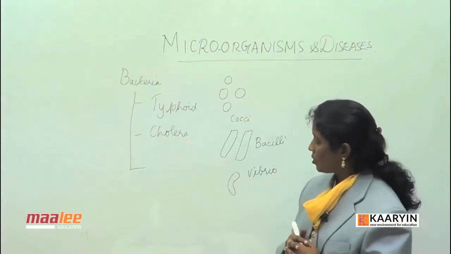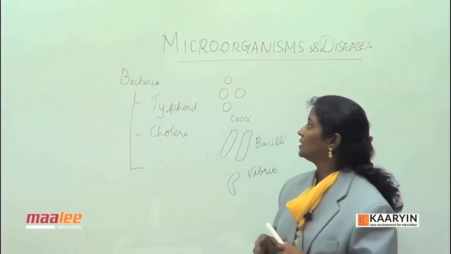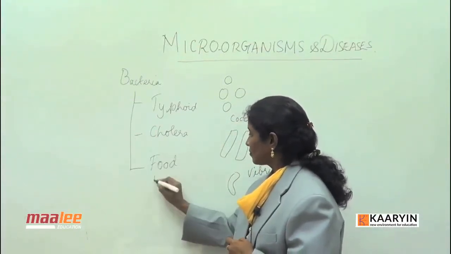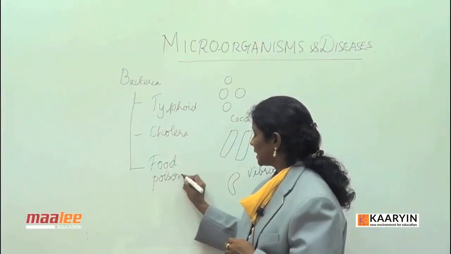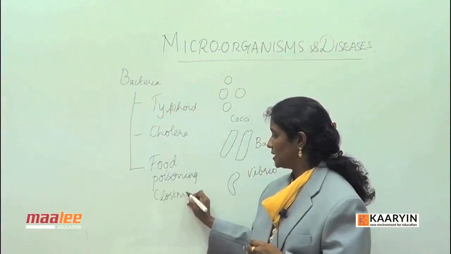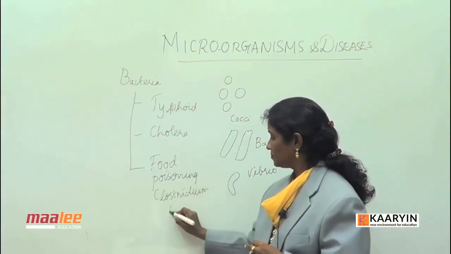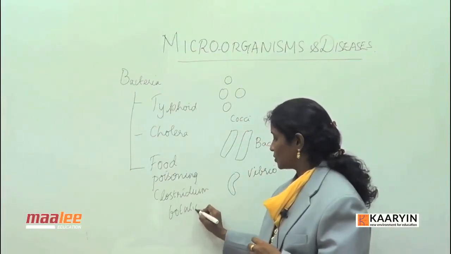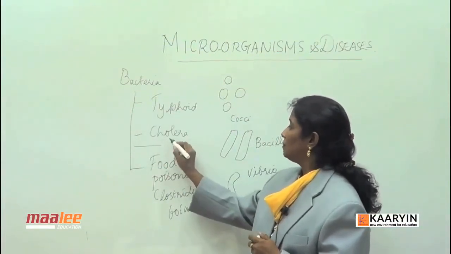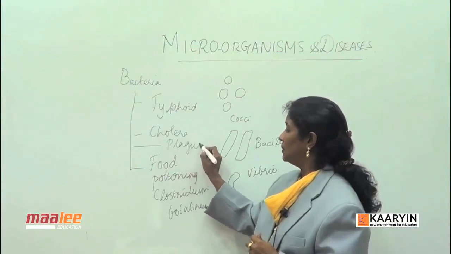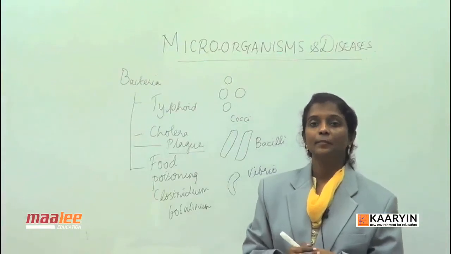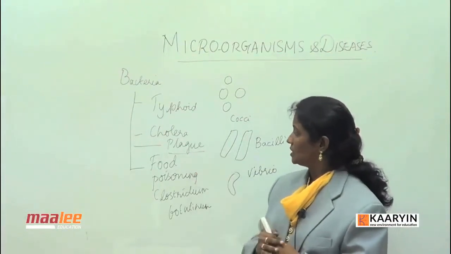Then there are very many waterborne diseases also caused by bacteria. Apart from this, we also have food poisoning caused by bacteria. The causative germ is Clostridium botulinum. Then we also have to talk about the age-old diseases, like plague. Bubonic plague and pneumonic plague are caused by Yersinia pestis. So, Yersinia, age-old diseases, that is what.